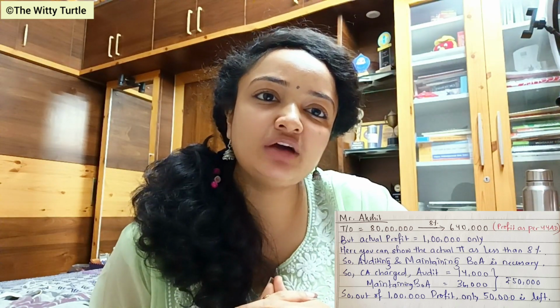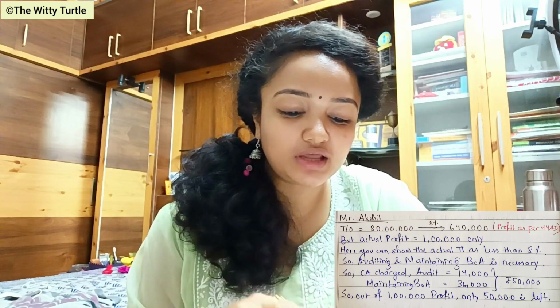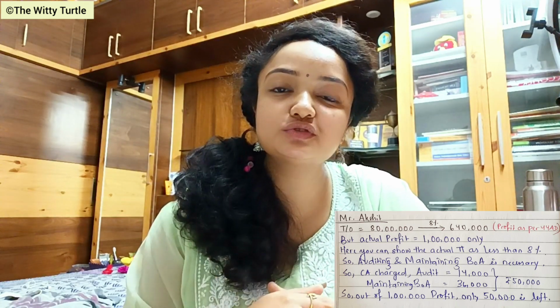But now if you go and study this in detail, then what happens? For example, if you are maintaining your books of accounts, then you have to incur an expenditure of at least around 35 to 36,000. And if you are again getting those books of accounts audited, then you have to pay the chartered accountant again 14,000 rupees, let's say. So in this case, what is happening? You had an actual profit of 1 lakh rupees, but out of that 50,000 is gone, right? You lost 50,000 in maintaining the books of accounts and getting them audited. So finally you are left with only 50,000, right?